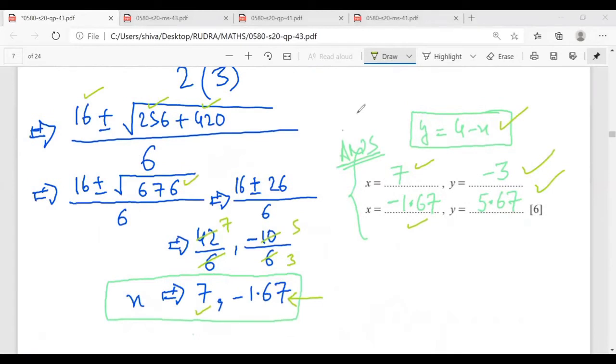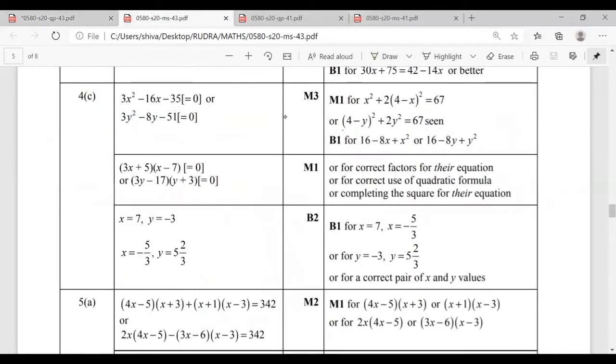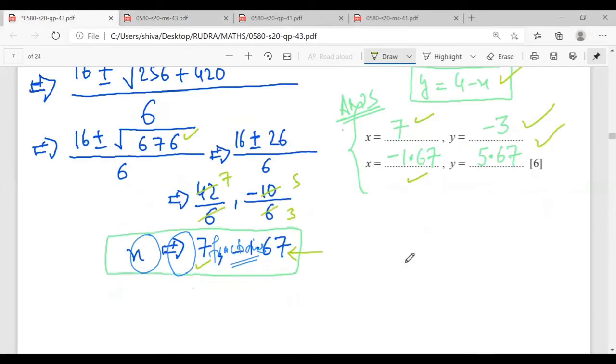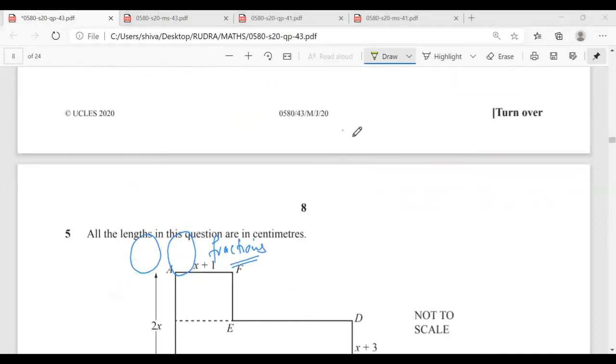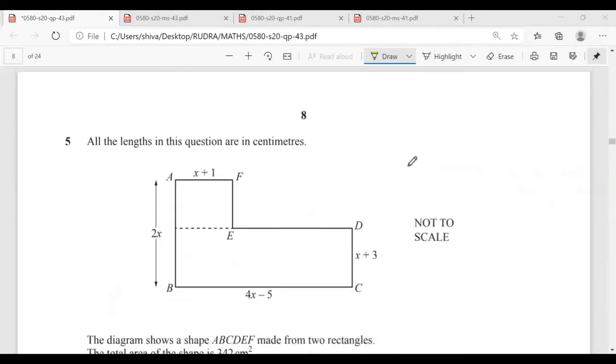No, sir. And if we compare these answers with the one given in the mark sheet, in your mark sheet, what they have done is they have kept these as fractions. Mr. Rudra, have you understood? Yes, sir. Okay. Mr. Rudra, how should we do this?